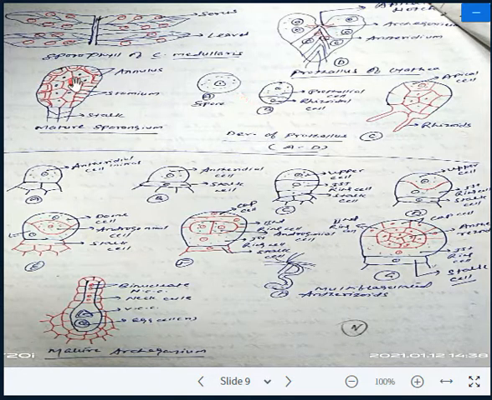So this is the mature sporangium, which has two parts. It is a very interesting one. One is the stalk, which is a sterile part, and second is the head, which is the fertile part.